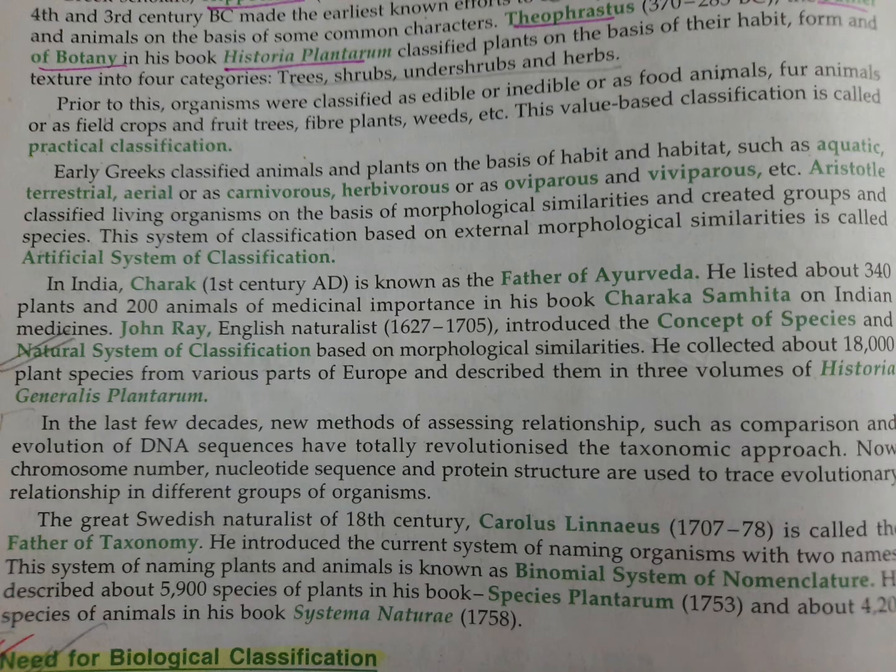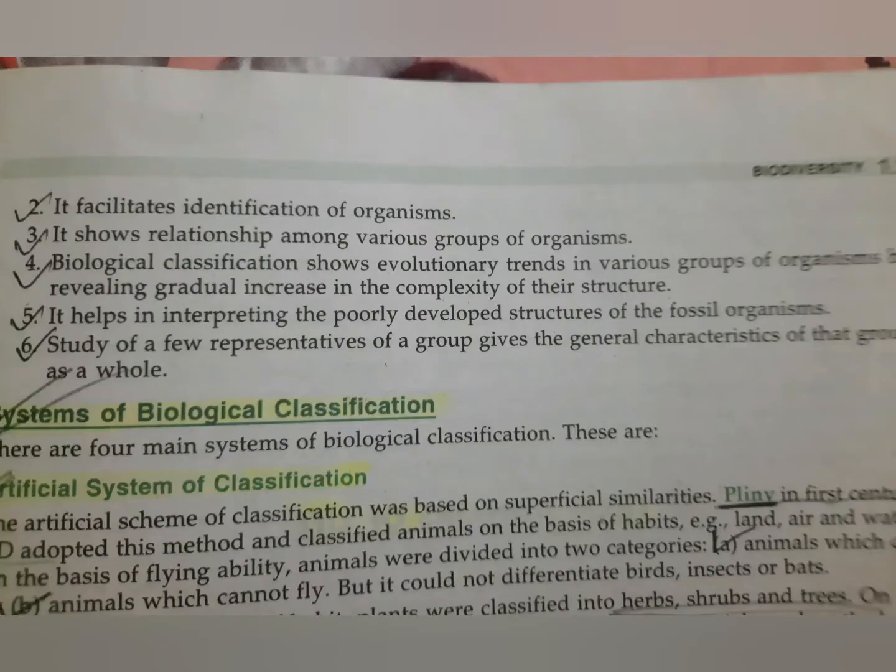So why do we need this biological classification? Do we need it? Yes, we need it. As you know, there are almost 1.8 million living organisms present, so we have to classify them. Through biological classification, we can identify the organisms, and we can see the relationship among different groups of organisms, between different taxa. It also helps us to identify fossil organisms.